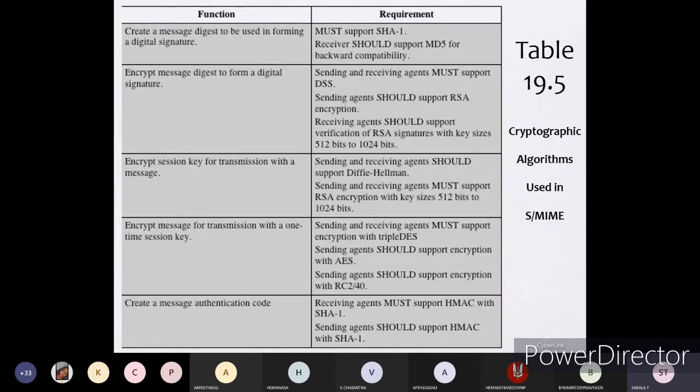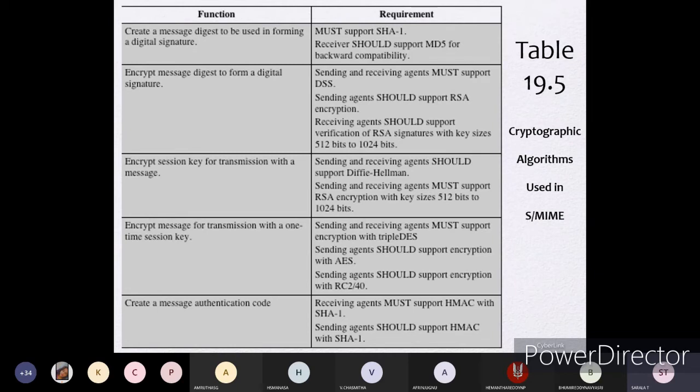If the receiver is verifying the RSA signature and the key size is provided, then he can easily decode it and verify the RSA signatures.